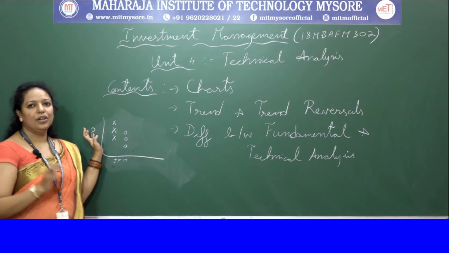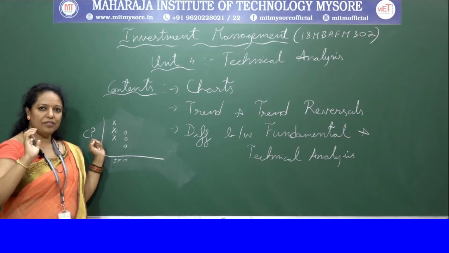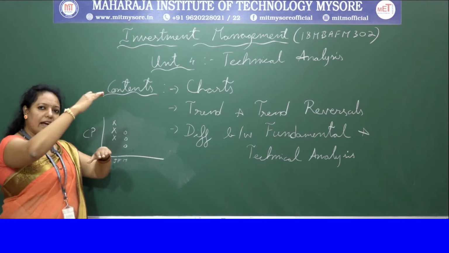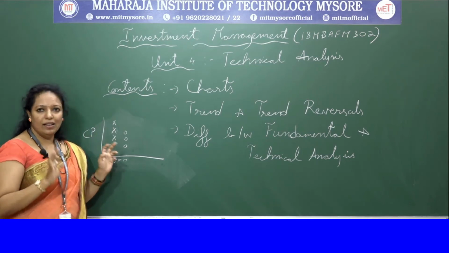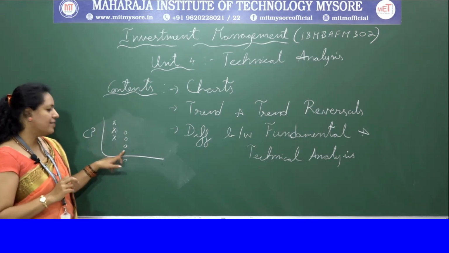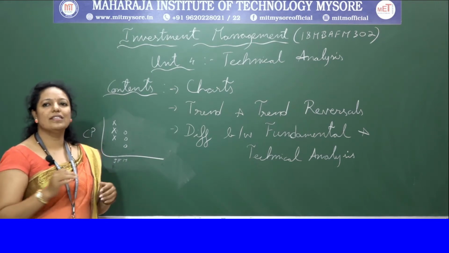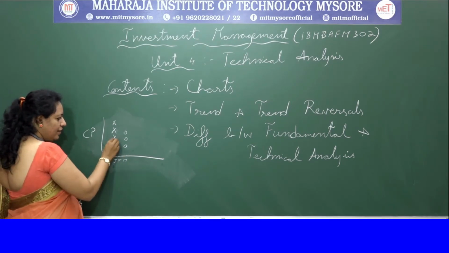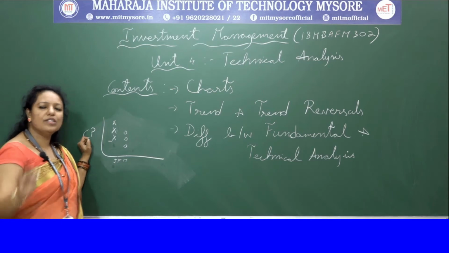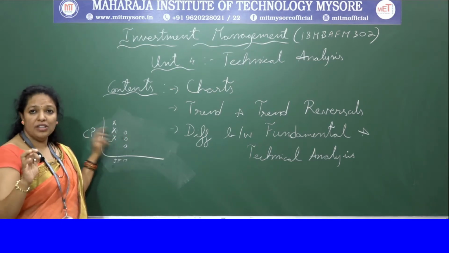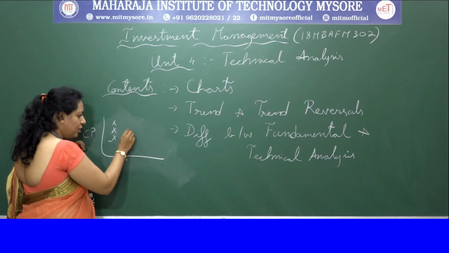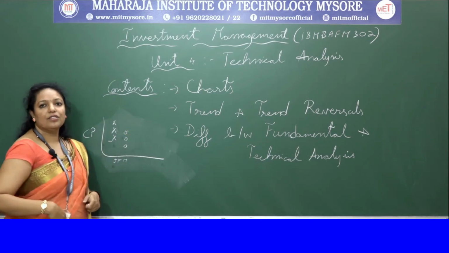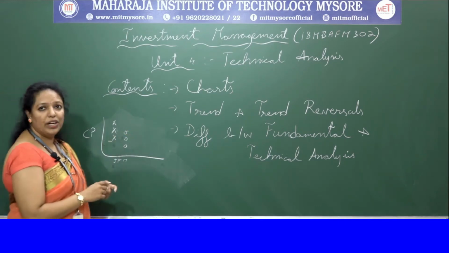How this is drawn, I'll tell you. The Japanese candlestick is drawn in the form of candlesticks where the lower price and the higher price are plotted on the vertical lines. But here it is plotted in X and knots. X represents the upward price trends. Here you can see, if we have started from here, then the prices are increasing. That denotes the upward trend, and then the knot denotes the downward trend. So from the next day or next month, next week, the prices started decreasing. That is denoting the downward trend.